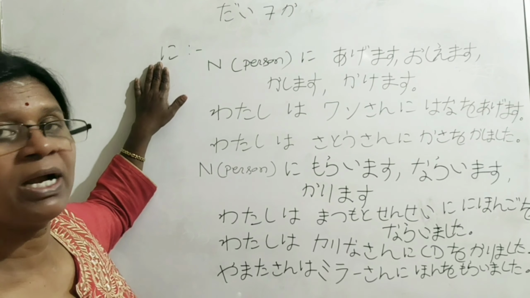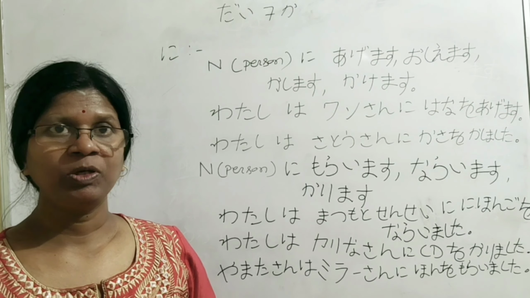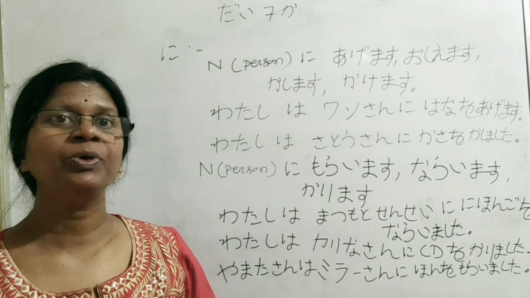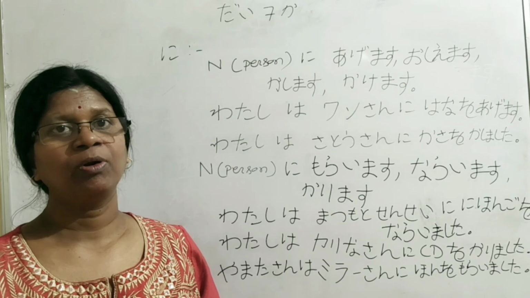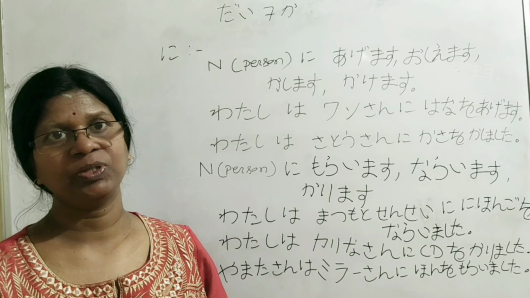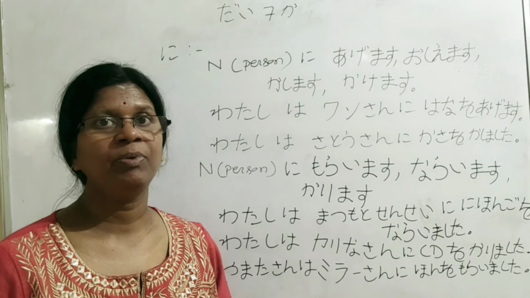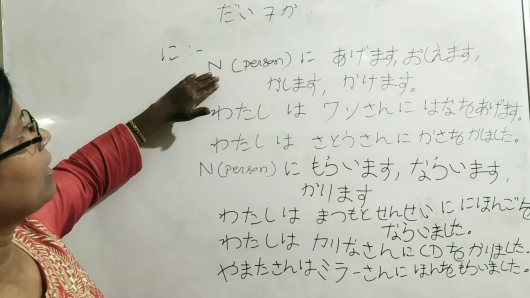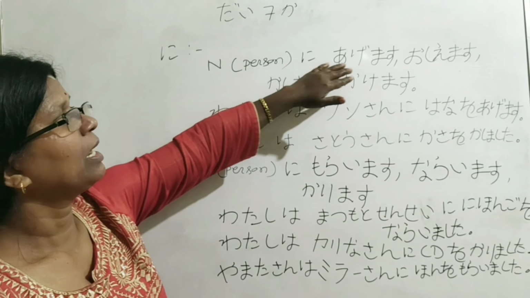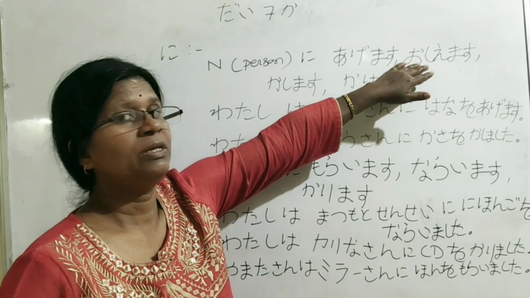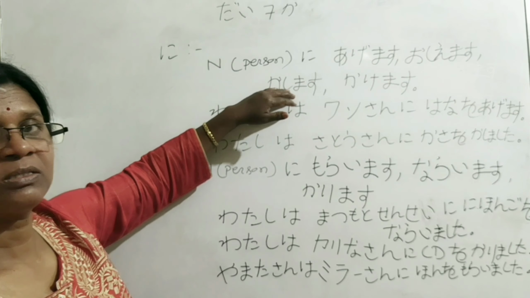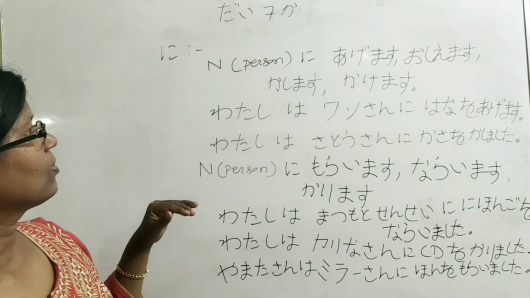Here we use the particle ni after the person to whom we give something or from whom we receive something. Let's see the example. Noun person ni agemasu, oshiemasu, kashimasu, kakemasu.